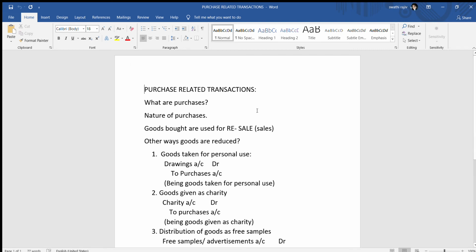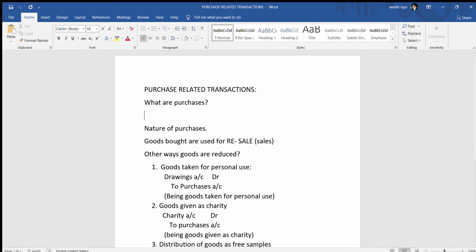Hello everyone, here we are going to see some purchase related transactions. So what are basically purchases? We have already seen what purchases are. It is nothing but whenever we are buying goods for the purpose of resale or sales, it is termed as purchases. In accountancy, we give it the term purchases.